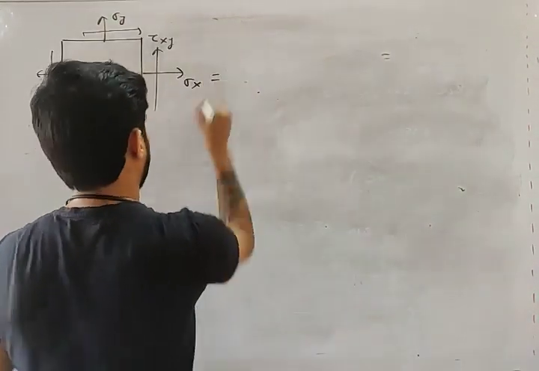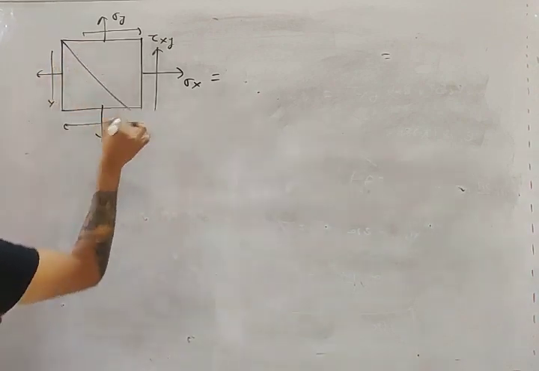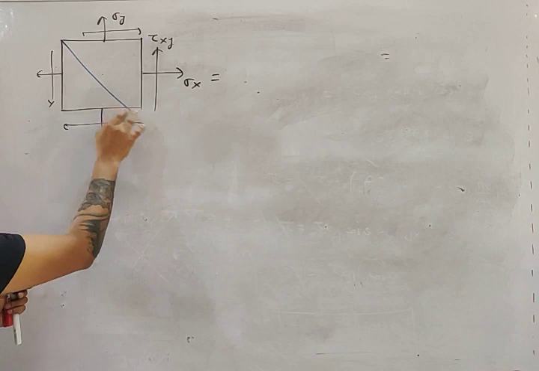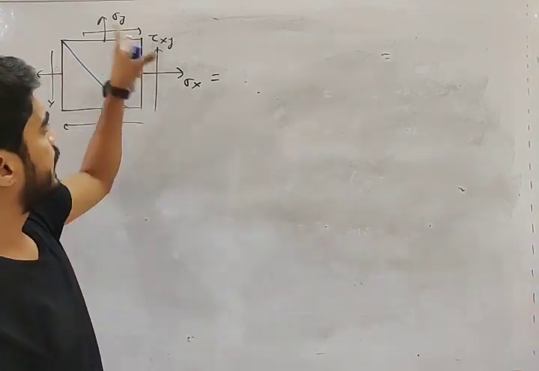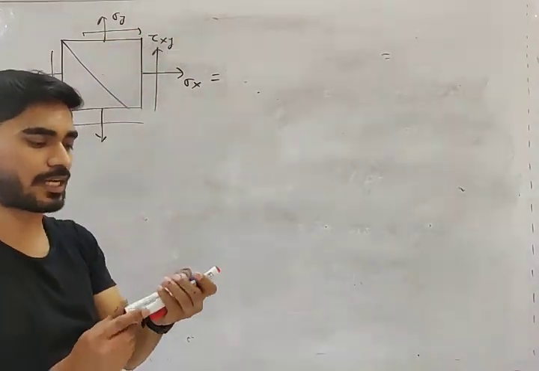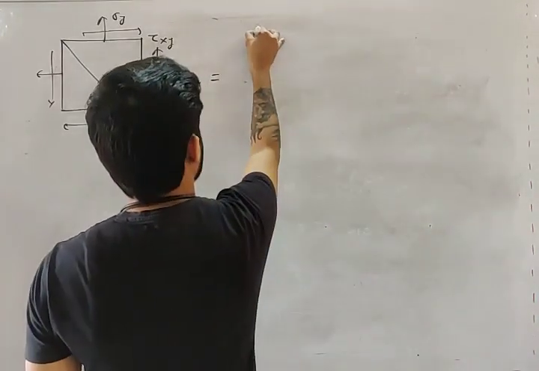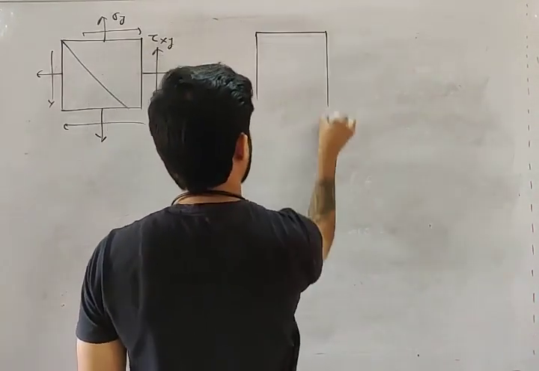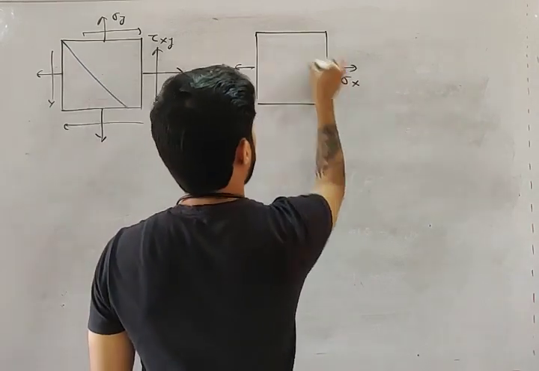Let's say we need to find the stress on this oblique plane. We are not going to repeat the entire procedure again. What we are going to do is use the principle of superposition, which we have already studied.